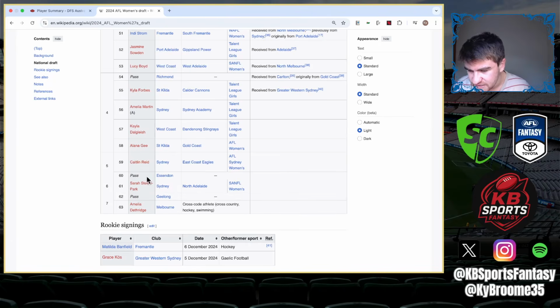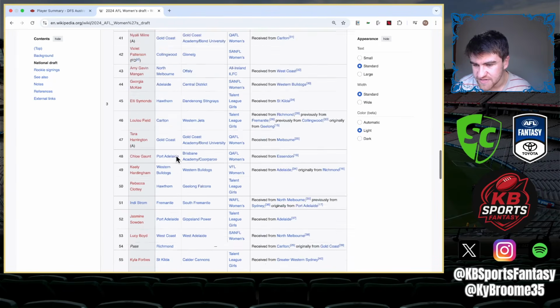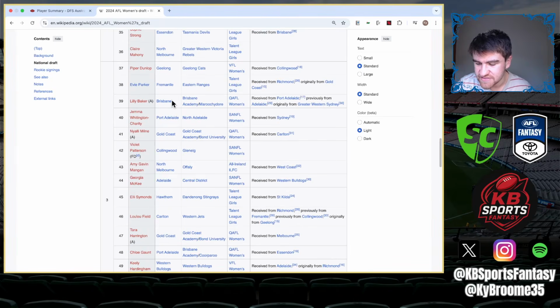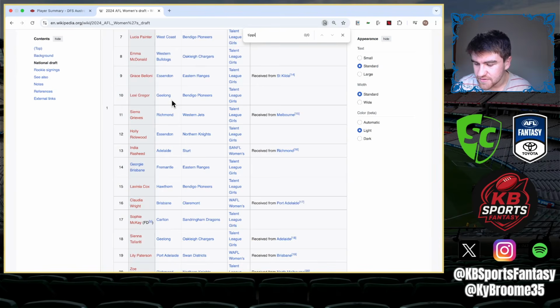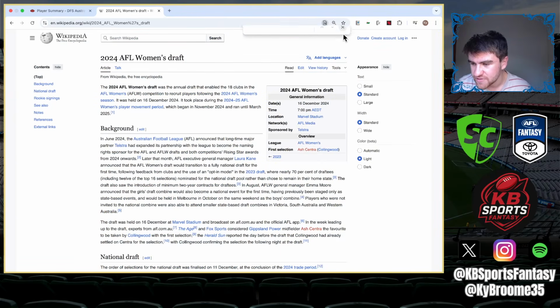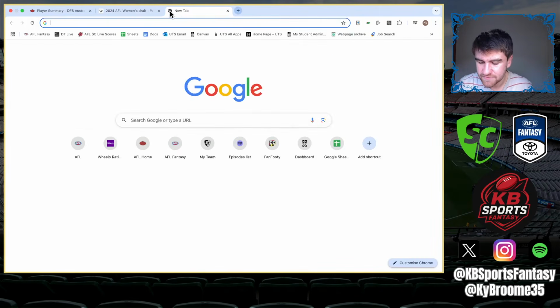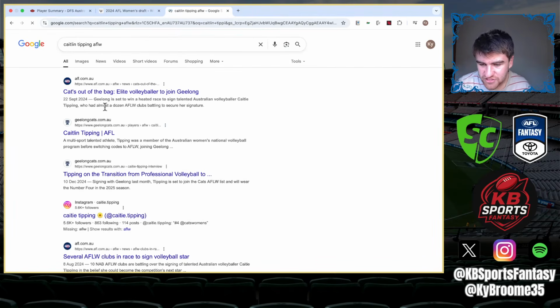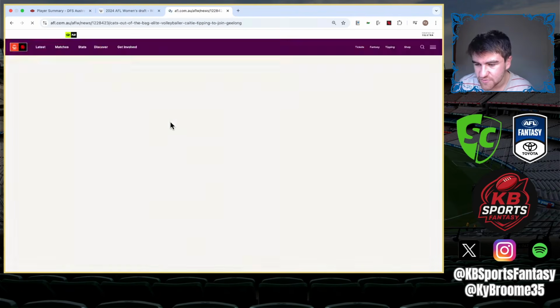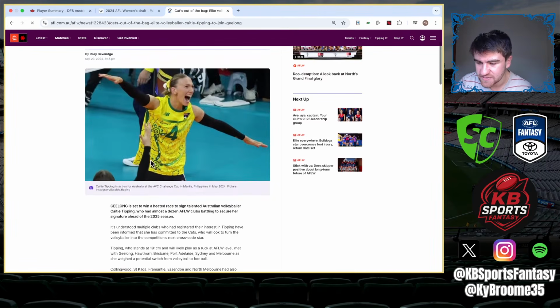But I'm pretty sure she went to Geelong, but I could be wrong about that. It might have been up in the top. Let's actually just search it up here. If I can type. There we go. Nope, it doesn't look like she was. She might have been a preseason draftee or something of that regard. But yeah, let me actually just look it up here. Yeah, there we go. I'm pretty sure she was. Yes, I remember reading this article here about Tipping as well.